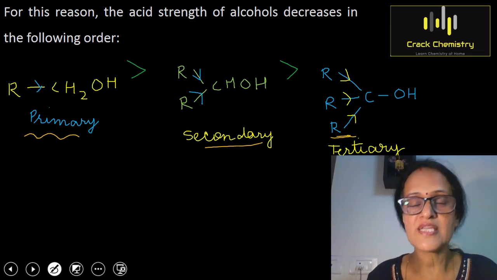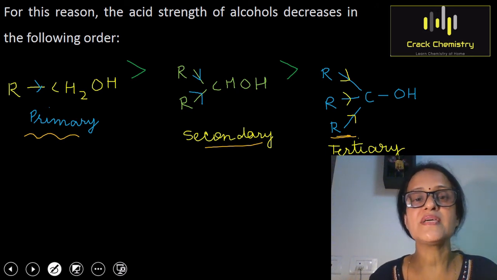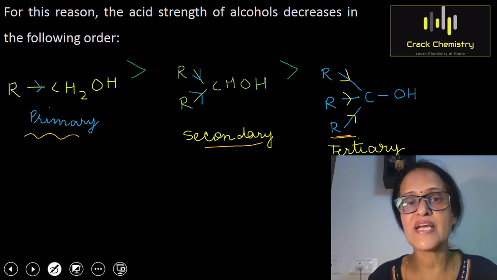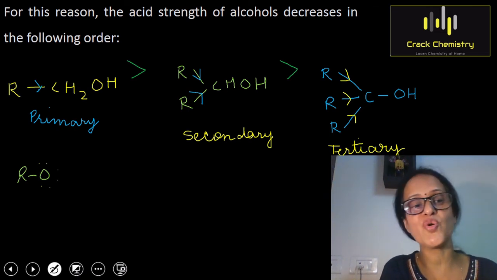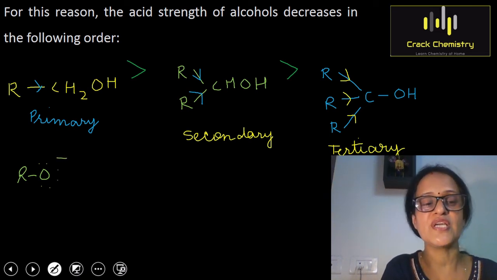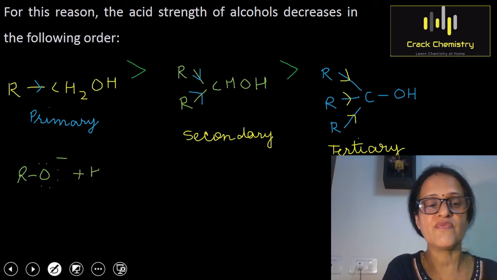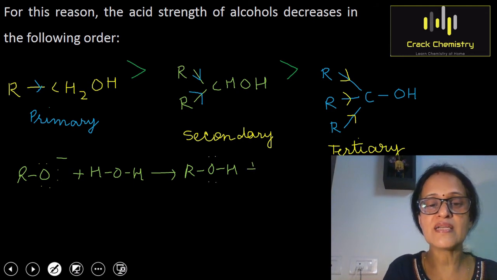After discussing this point, I would like to compare the acidic strength of alcohols and water. I am writing a reaction of the alkoxide ion. Alkoxide ion is RO-, in which oxygen has 3 lone pairs of electrons and a negative charge. It reacts with water, which I am writing here as HOH, and the products formed will be ROH, where oxygen will have 2 lone pairs of electrons, plus OH-.